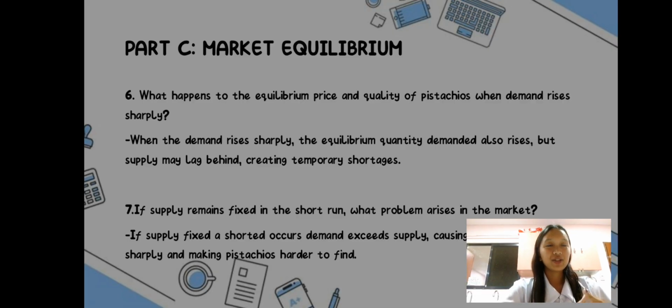If supply remains fixed in the short run, what problem arises in the market? So if supply remains fixed in the short run, a shortage occurs and the demand exceeds supply, causing prices to rise. So if in any case nga mas daghan ang demand kaysa sa supply, most sellers ilagyong itaas ang prices kay if gamay ra ang supply and more people are willing to buy, so even if taas ang price, paliton gihapon siya sa mga tao.